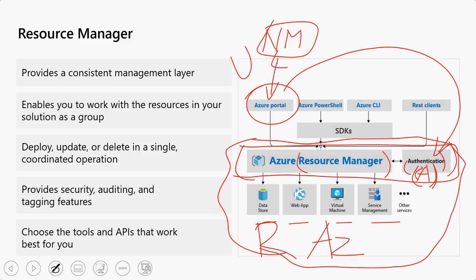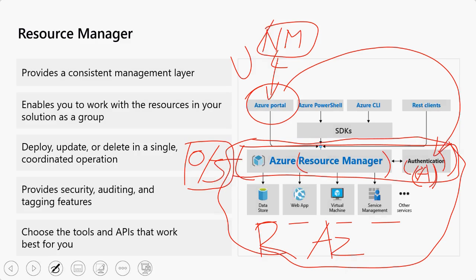It provides a consistent management layer, and it enables you to interact with all your groups and the solutions you have in Azure Marketplace, and it will help you to deploy your resources, right? It will help you to deploy, redeploy, delete, manage, control. Everything is possible with the Resource Manager, and it will provide you security, auditing, and tagging features. All in all, this Resource Manager will provide you all the benefits like an operating system.